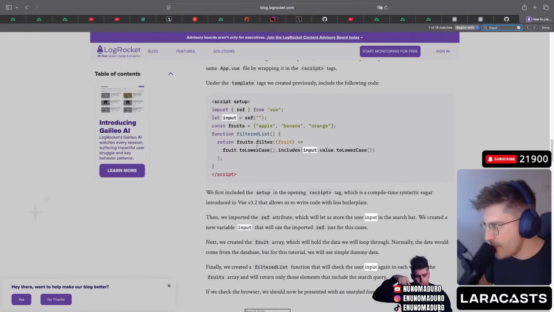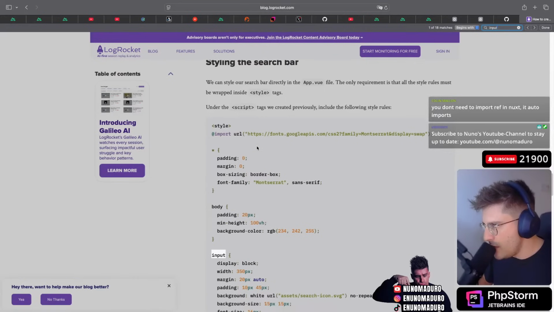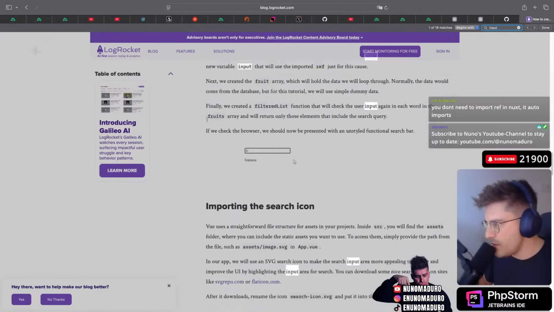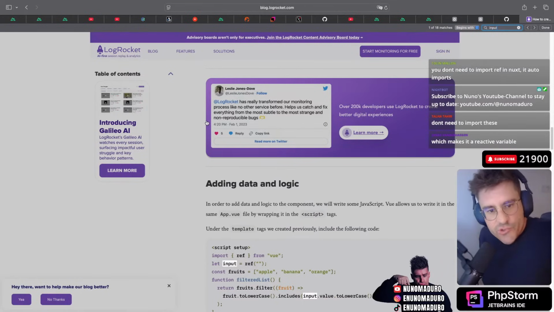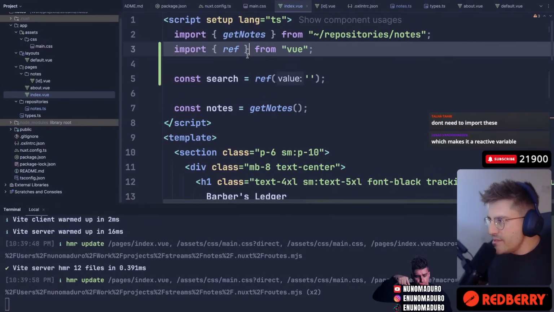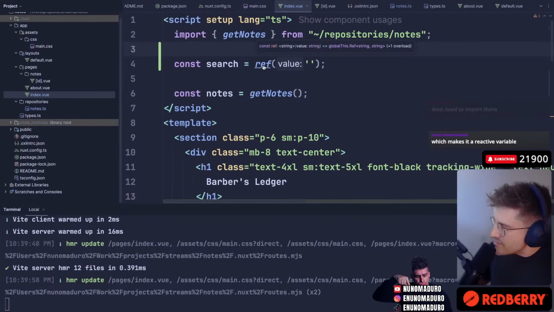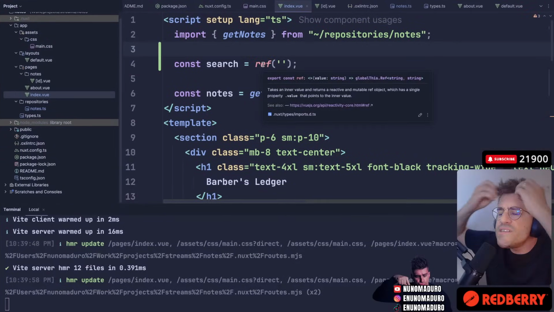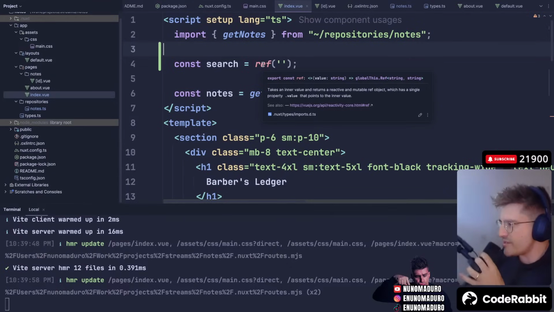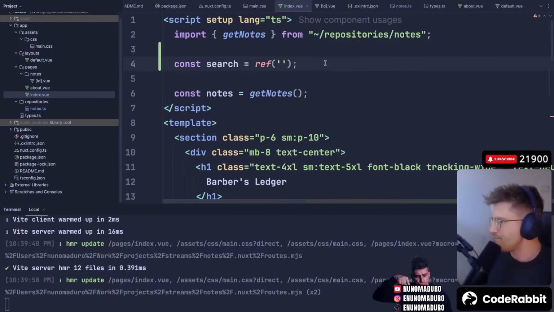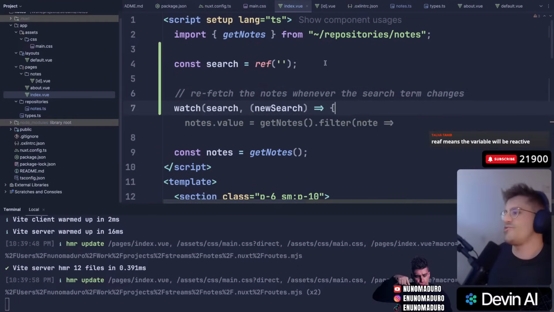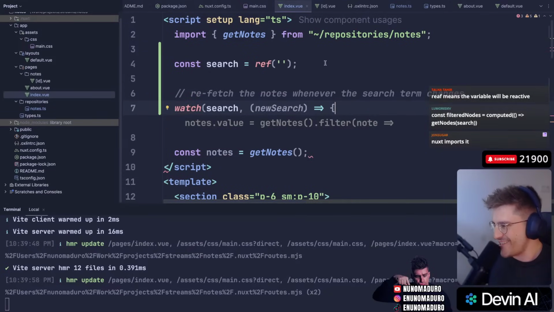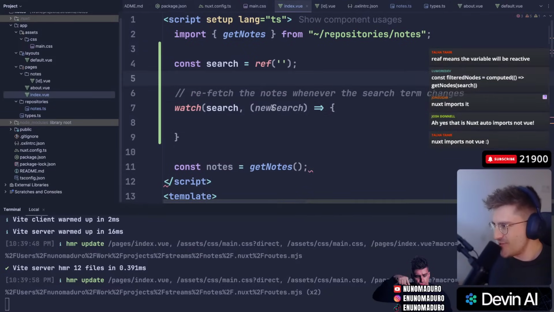How do I do that? I don't want to style. You don't need to import those. So Vue automatically imports the ref. Nice. This is the Vue I used to know. Literally just importing stuff automatically. Love it. Okay. Refetch the nodes whenever the search changes. Watch. Now we're talking, chat. Now we're talking. So this is the new search.